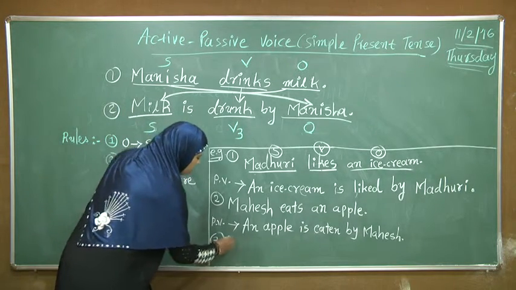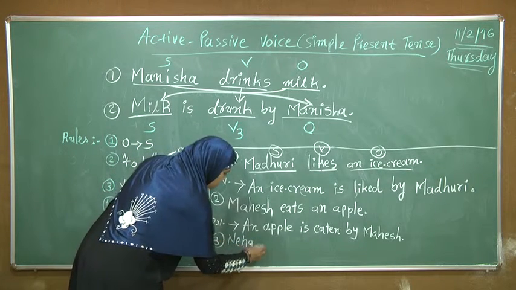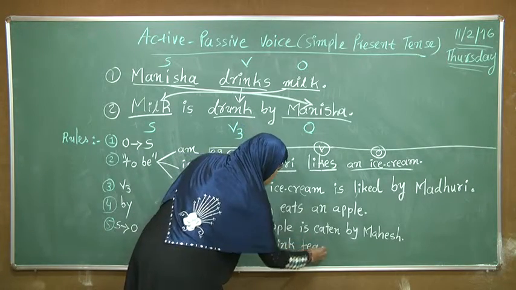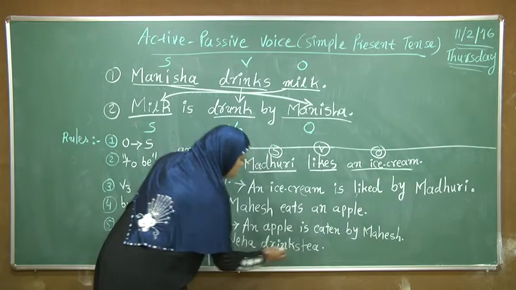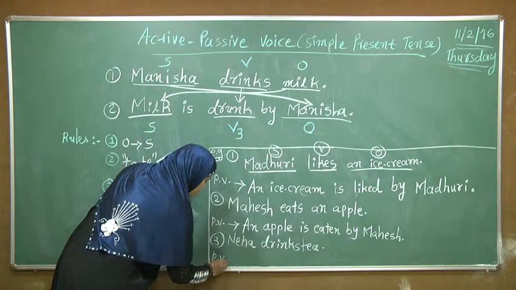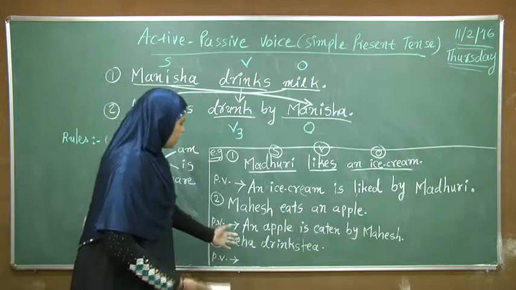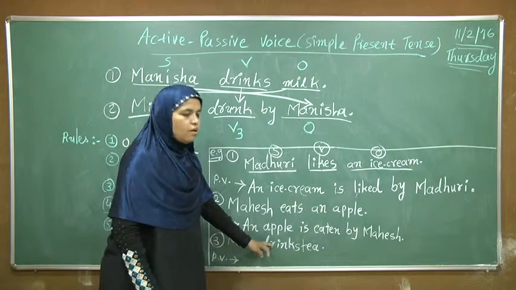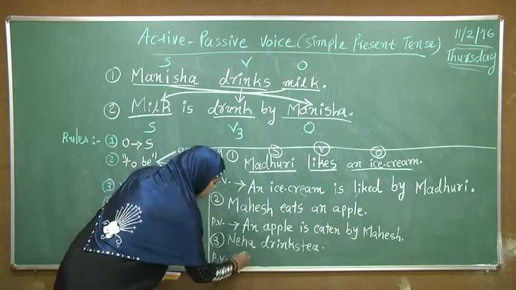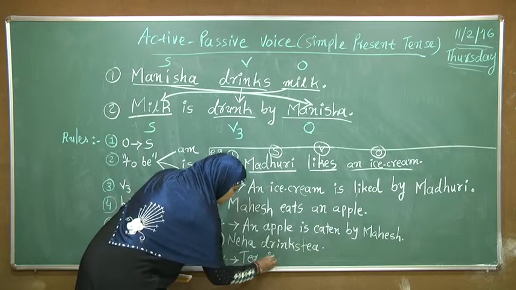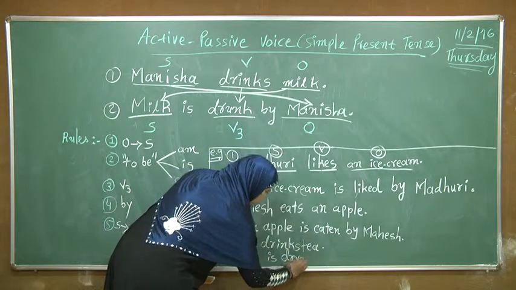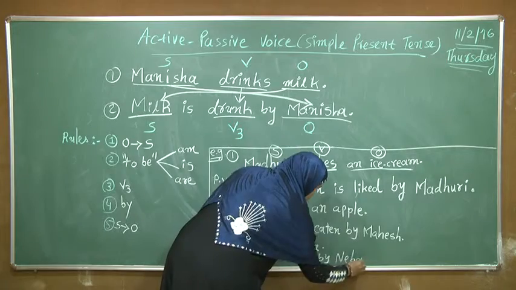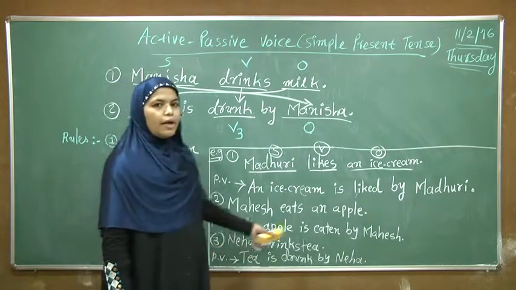Now the third example. Neha drinks tea. In this sentence, Neha is the subject, tea is the object, and drink is the verb. The answer is tea is drunk by Neha.